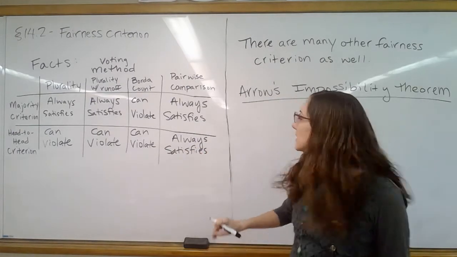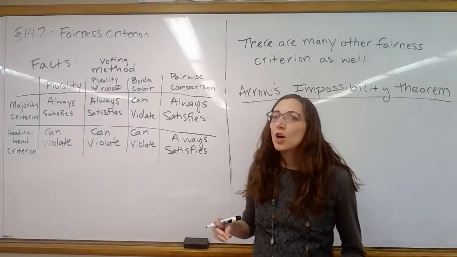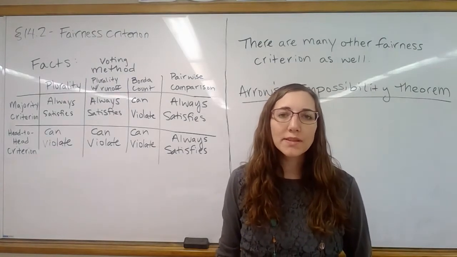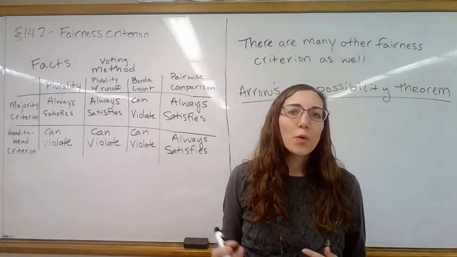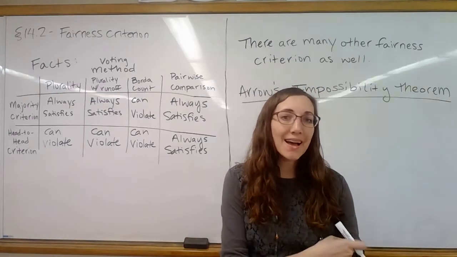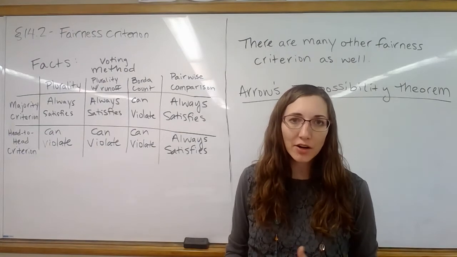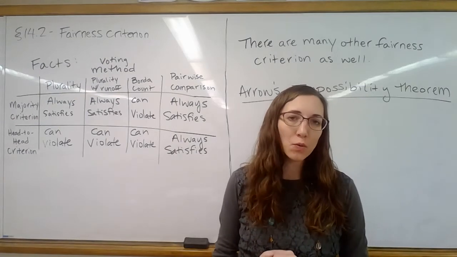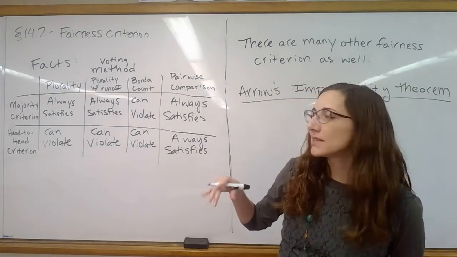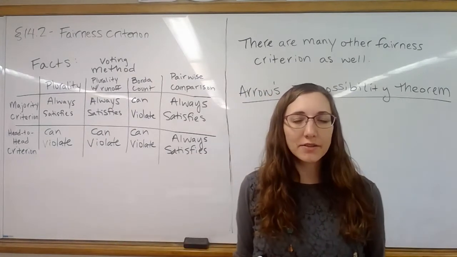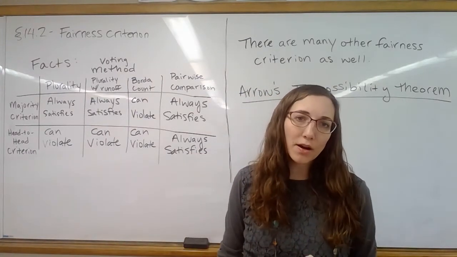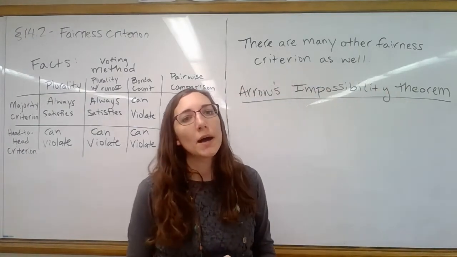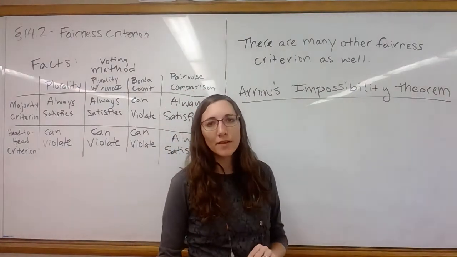Now, what we're interested in then is this idea of analyzing the fairness of different voting methods. So we start to get these ideas of how do we determine what methods are best, if you will, the most fair. They're going to give the best indication of the people's will by awarding a winner. And so what we see is this idea that violating fairness criteria is sort of like a negative mark against that method. But yet there are other things we look at too. So there are many more fairness criteria besides what we've looked at as well.